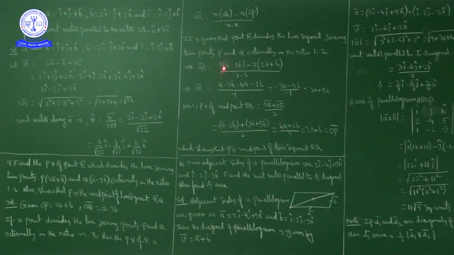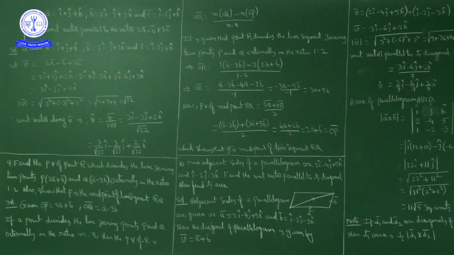Okay. So OR bar is equal to A bar minus 3B bar minus 4A bar minus 2B bar upon 1 minus 2 is minus 1. So A bar minus 4A bar means minus 3A bar, minus 3B bar minus 2B bar, minus 5B bar upon minus 1. So if you take minus common in numerator and denominator, what we get? 3A bar plus 5B bar. So position vector of point R which divides the line segment joining P and Q in the ratio 1:2 externally, OR bar is equal to 3A bar plus 5B bar.